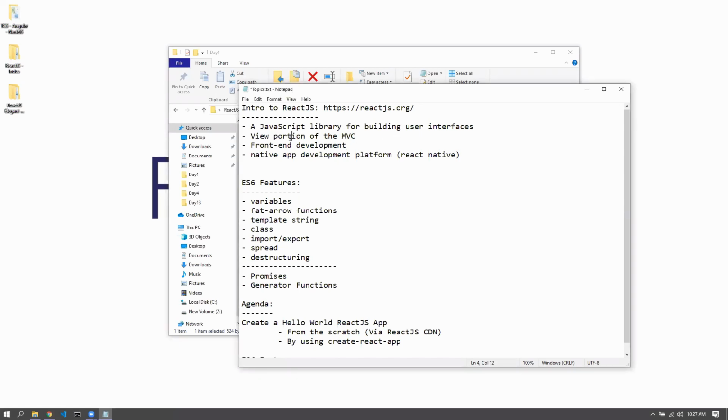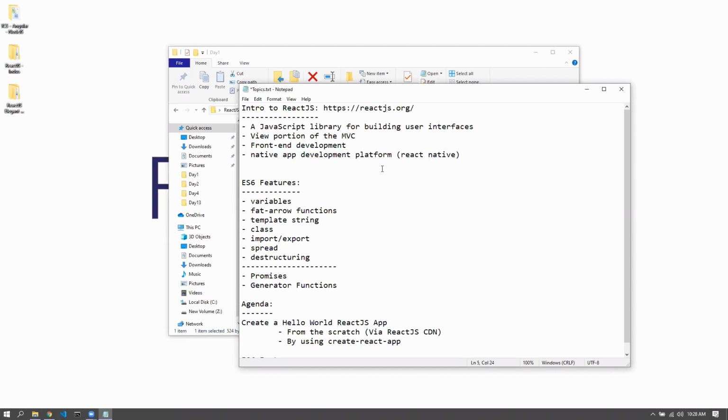The components are basically the view portion of the MVC that is there in the front end. It doesn't provide the whole MVC essentially. It just provides the view portion of the MVC. For model and controller, there are different libraries for implementing the other aspects of the MVC. React is just the view library.